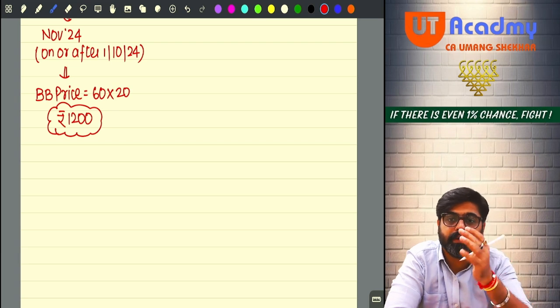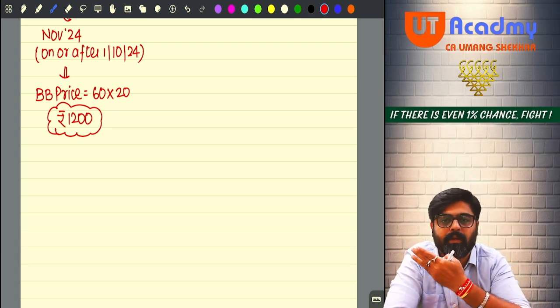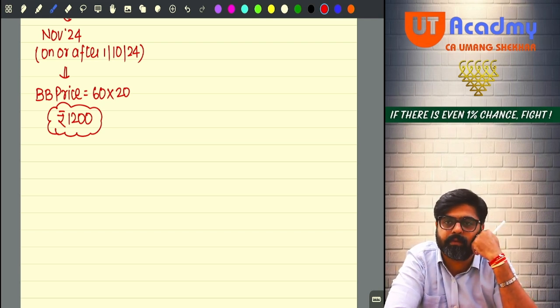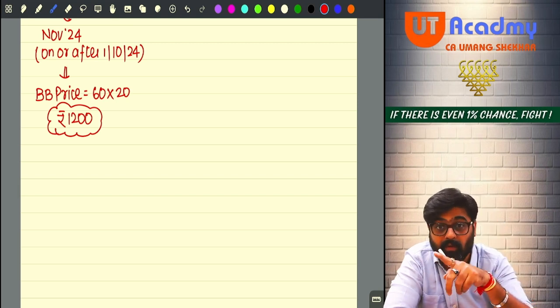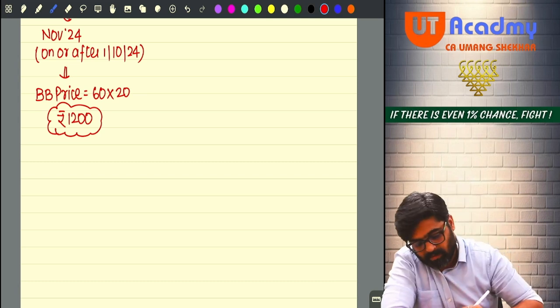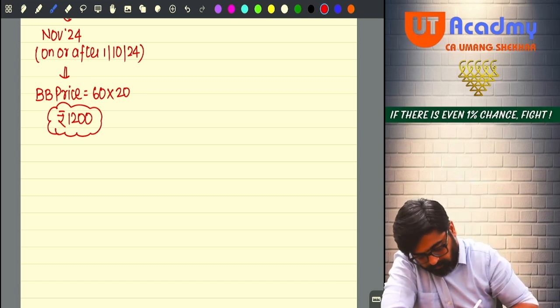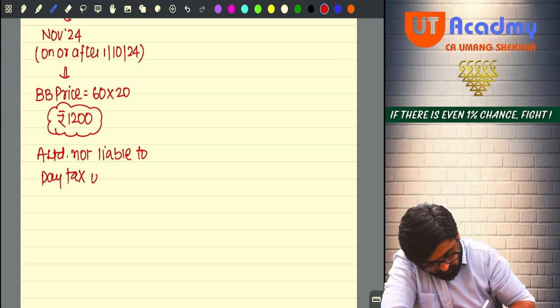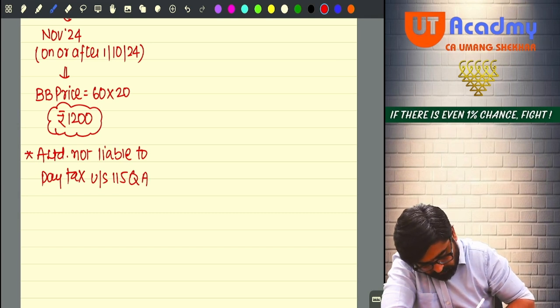Tell me. On this amount, the company would have paid 20% tax under 115QA, and this amount would have been fully exempt in the hands of Mr. B. But since it is happening on or after 1st October 2024, now there is an amendment. Now the company A Limited is not liable to pay tax under section 115QA. This is the first point.